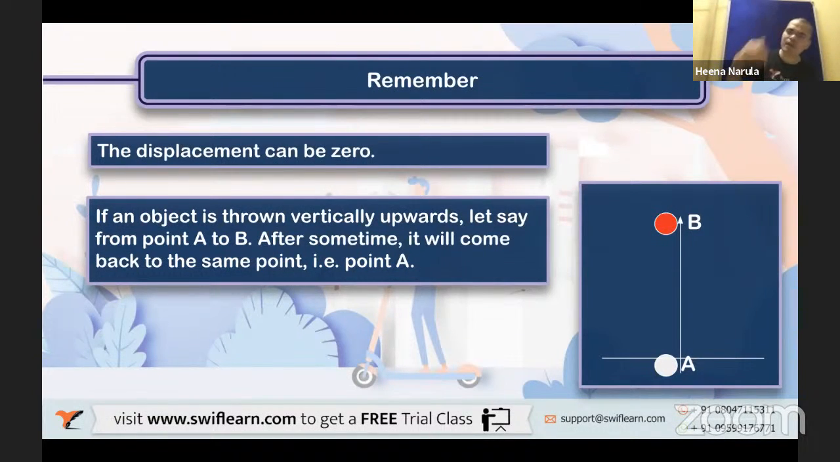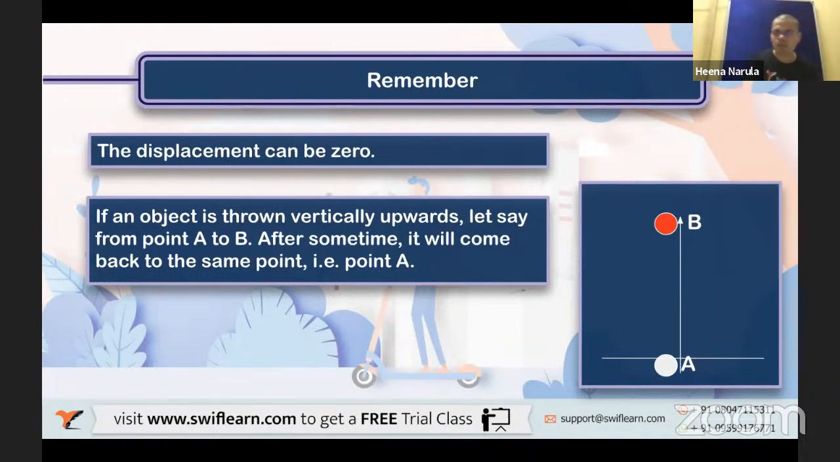So A to B, if it travels upward, straight path. B to A, if it travels downwards, it's again straight path, right? So straight path, upward distance, if I take positive, then downward I should take what? Negative, because direction is reversed, isn't it? According to the sign convention. If I take rightward positive, leftward you have to take negative, or vice versa also. If I take upward positive, downward negative, or upward negative, downward positive, any sign convention you can